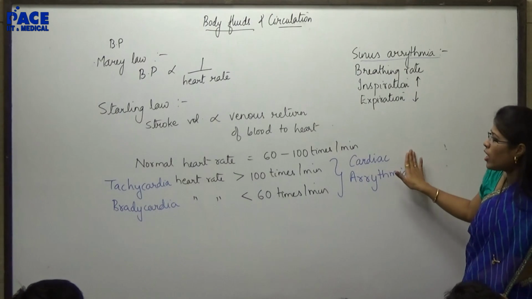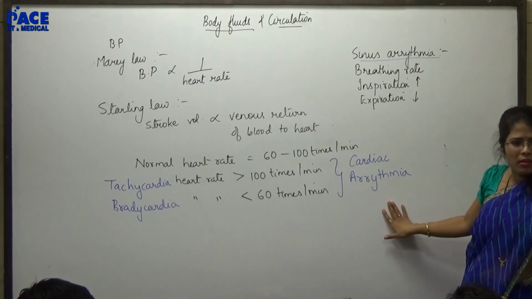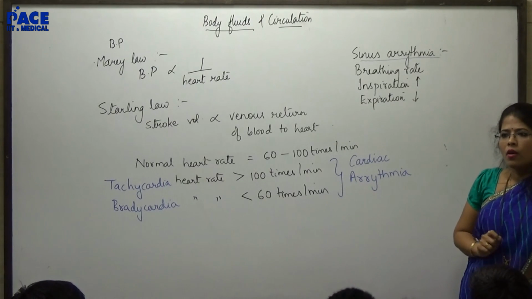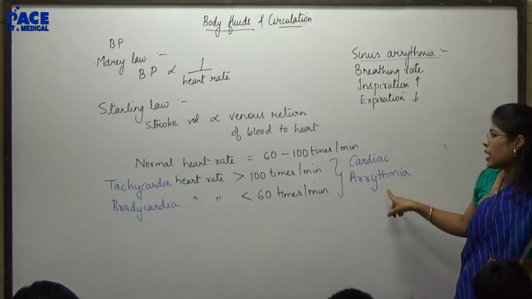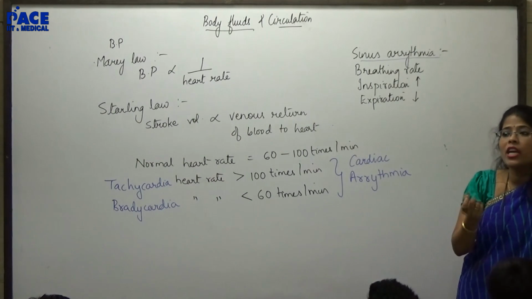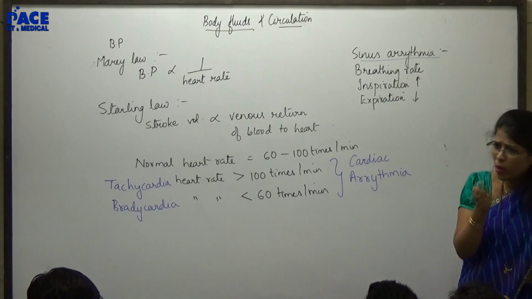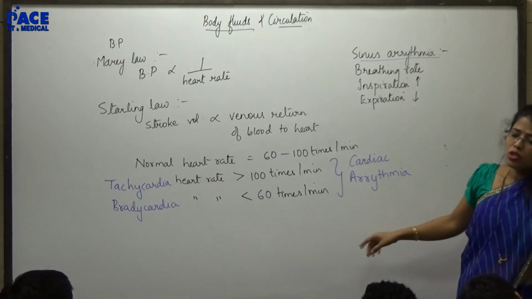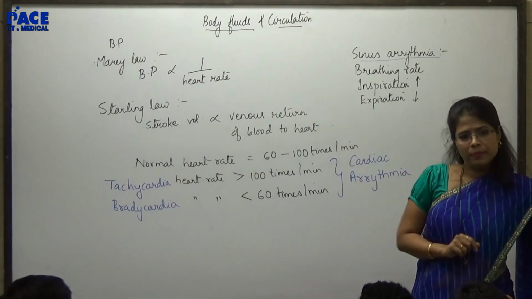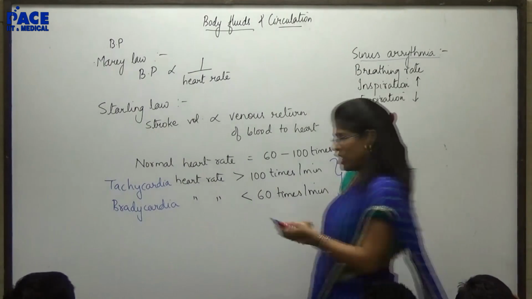What can be the reason for cardiac arrhythmia? One of the reasons can be that the SA node is not working properly. So for any fault of the SA node, how can I treat it? With an artificial pacemaker.